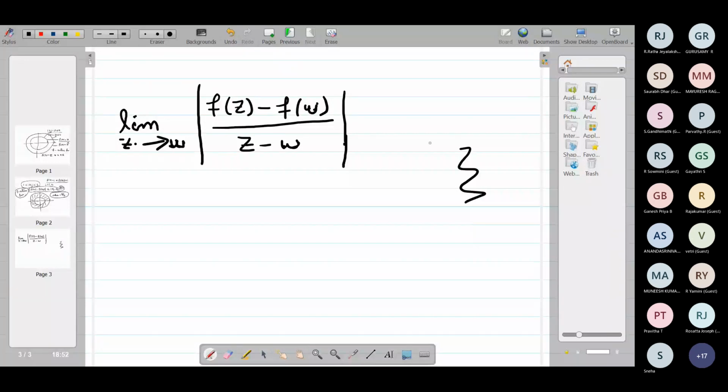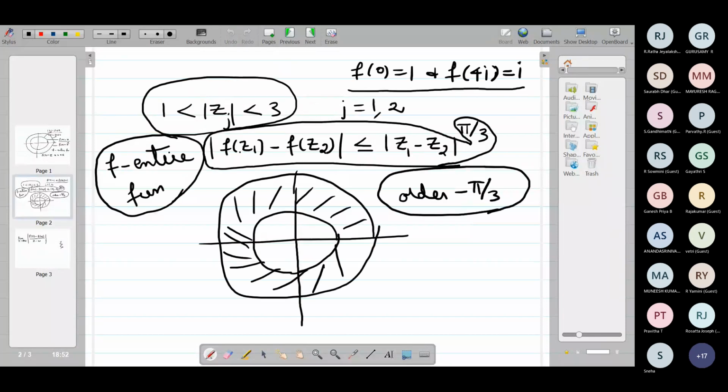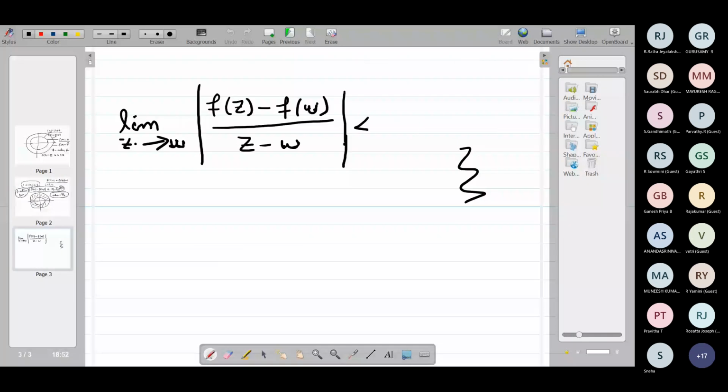Now, what condition is given to us? Let us use this one. So this is less than or equal to limit z goes to w of modulus of z minus w power pi by 3 by modulus of z minus w.